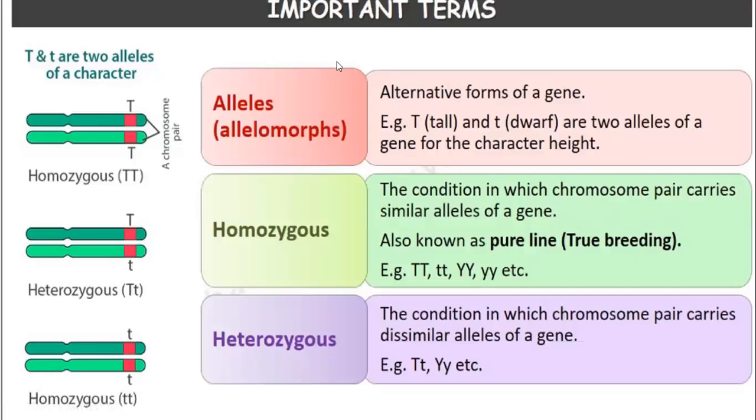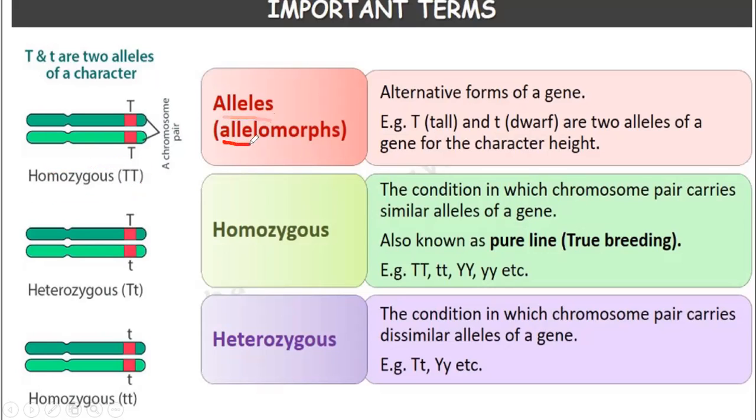Now, the next word is allele. Suppose there is a capital T and a small t. These are two alleles of a character. This is a chromosome pair. Chromosomes are always present in pairs. Here, there are capital T and capital T, so this is called homozygous. So, what is an allele?